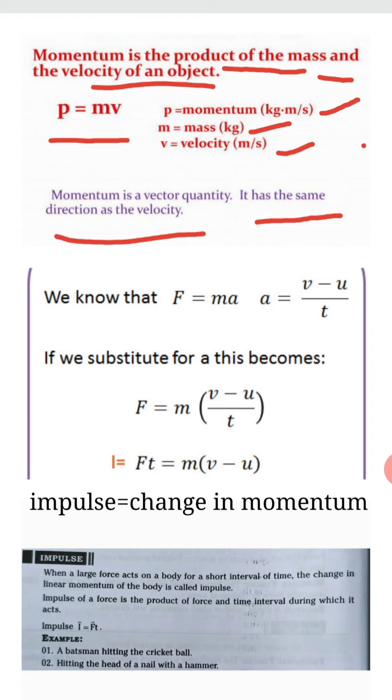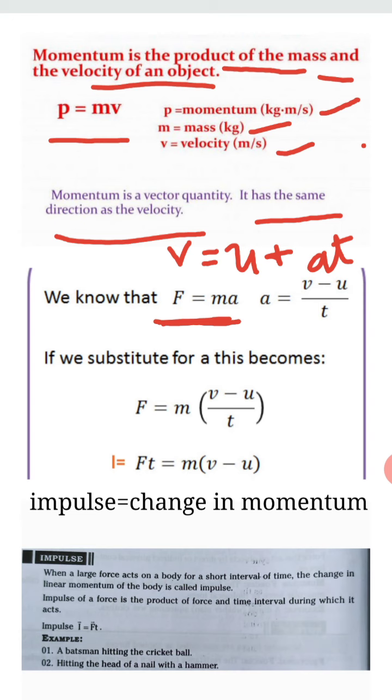So let us derive. We know that force is mass into acceleration. From Newton's second law, F is equal to m into a, where m is the mass and a is the acceleration. And we also know from the first equation of motion that v is equal to u plus at. Just know these equations, don't worry about where they have come from.